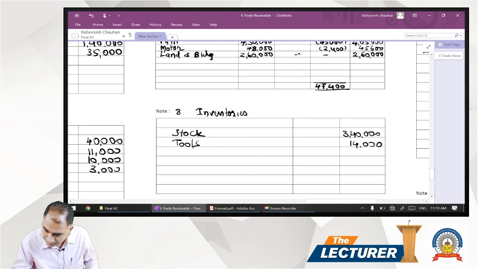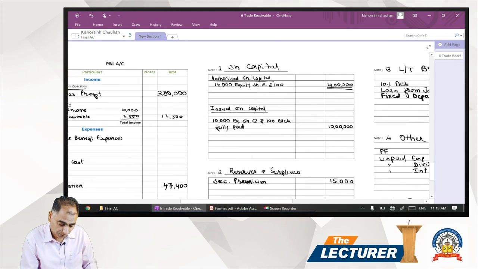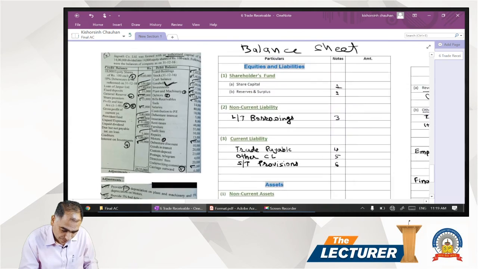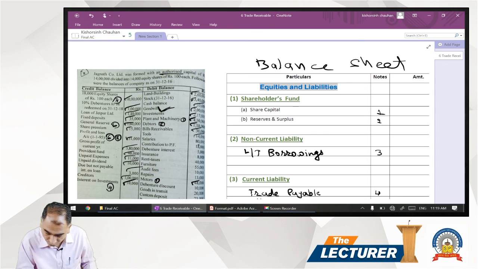Then we have salaries and contributions to PF. Both are employee expenses. We have separate heading, 80,000 and 18,000.